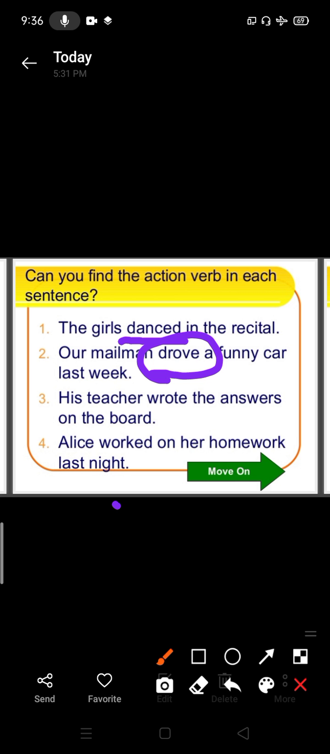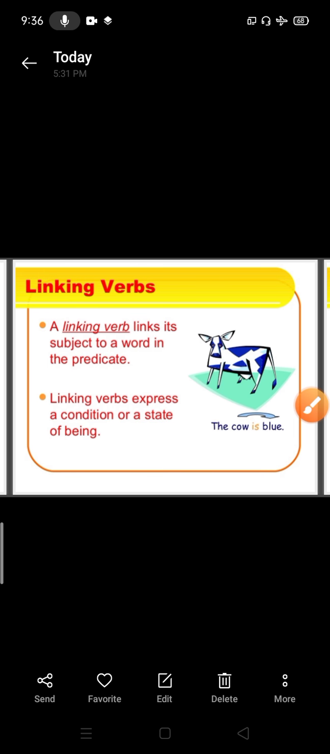His teacher wrote the answers on the board. Find out the action word in this sentence. Exactly, wrote is the action word here. Alice worked on his homework last night. Find out the word. Yes, well done. These are called action words.